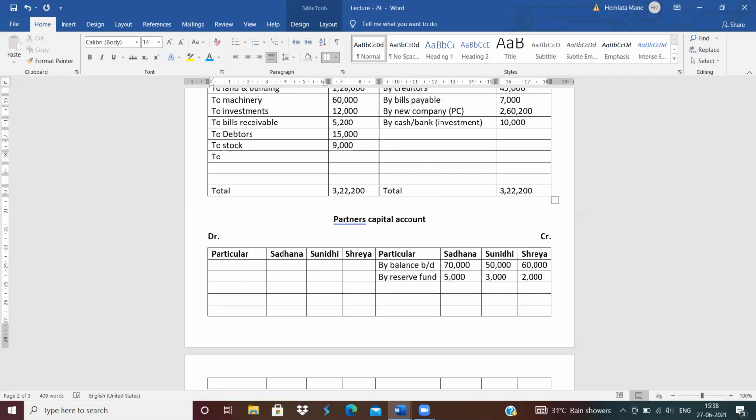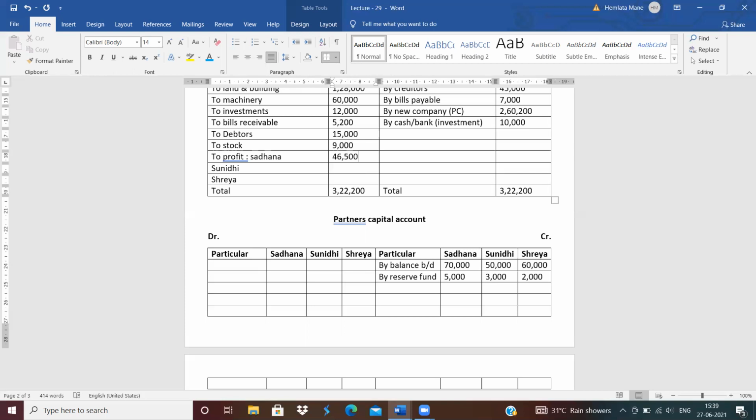Profit distribute among the partners in their profit sharing ratio: Sadhana, Sunidhi, and Shreya. How much is the amount of profit? 93,000. 93,000 distribute among the partners in their profit sharing ratio, and profit sharing ratio is 5:3:2. So distribute the amount in profit sharing ratio.